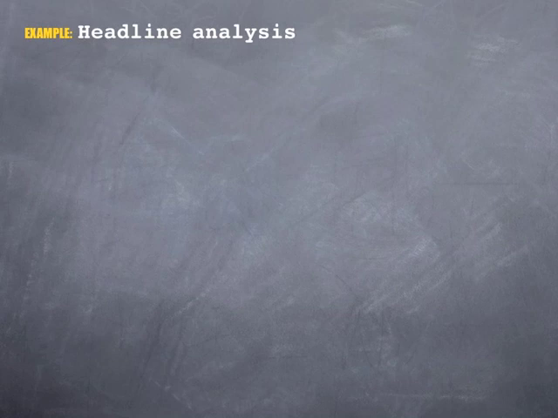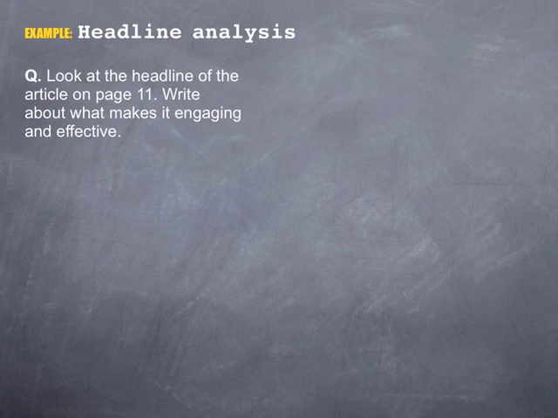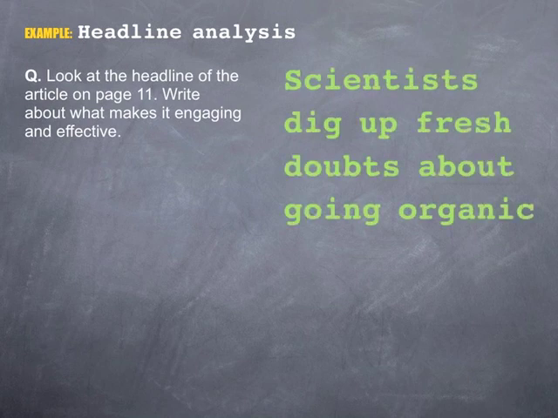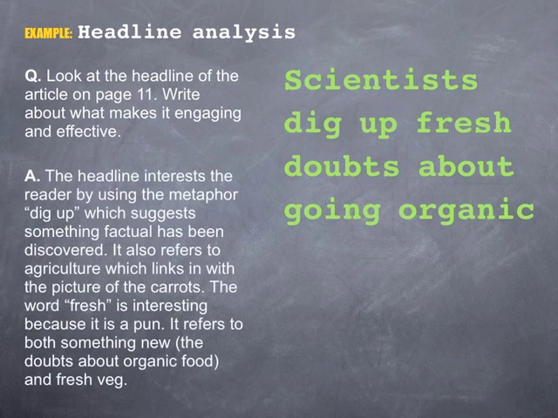Here's a typical question that you might be asked about a headline. Question: look at the headline of the article on page 11. Write about what makes it engaging and effective. Now have a look at this model answer. The headline interests the reader by using the metaphor "dig up," which suggests something factual has been discovered. It also refers to agriculture, which links in with the picture of the carrots. The word "fresh" is interesting because it's a pun. It refers to both something new, the doubts about organic food, and fresh veg.